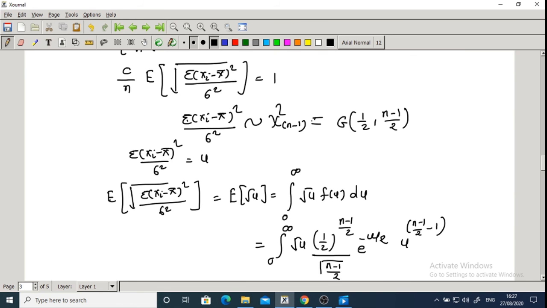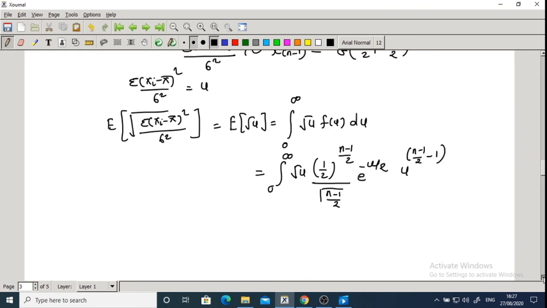So alpha raised to lambda divided by gamma lambda, e raised to minus alpha x and x raised to lambda minus 1. Here alpha is 1 by 2 and lambda is n minus 1 by 2.